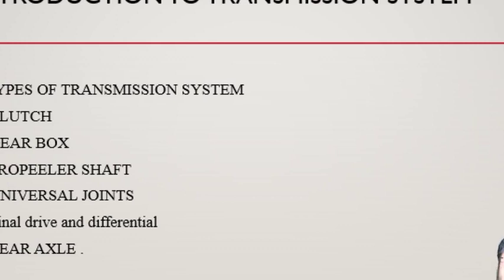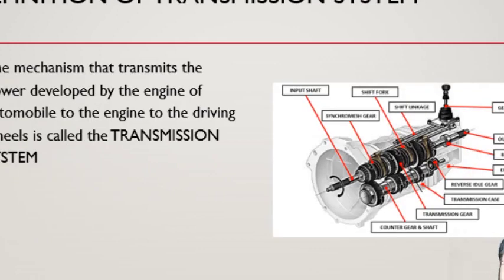This is the introduction to our transmission system. Let's now move on to what a transmission system exactly is. Here you can see a diagram, or you can say a proper image of a transmission system which has multiple different parts. This mechanism is deployed to transfer power from the driving line to the driven line, or you can say to propagate our vehicle from engine to final drive. Clear? I hope you got this point.